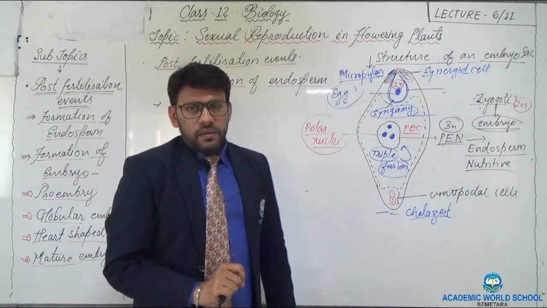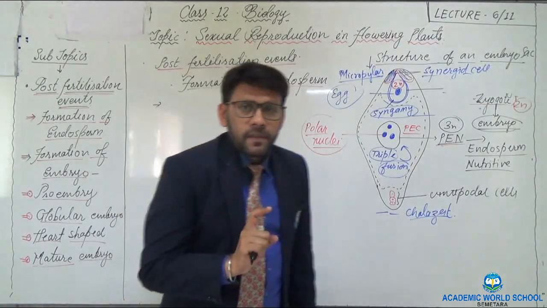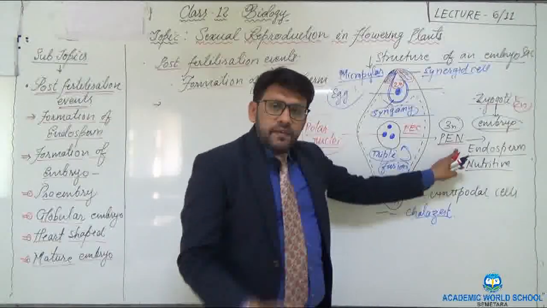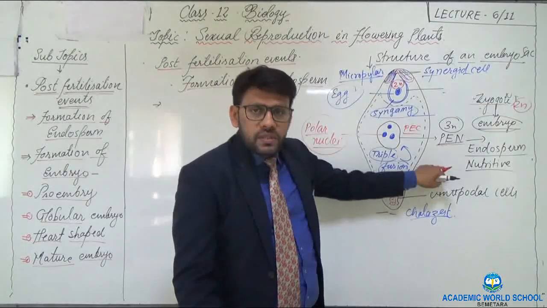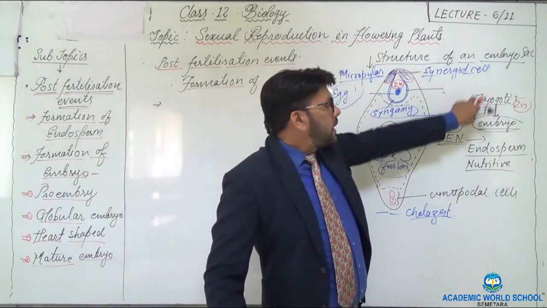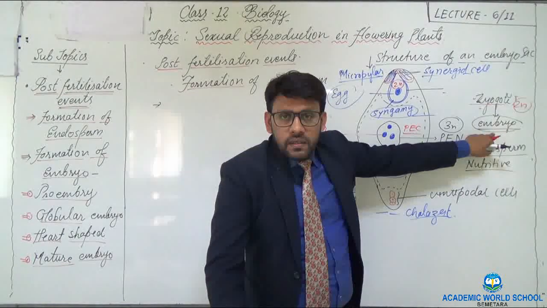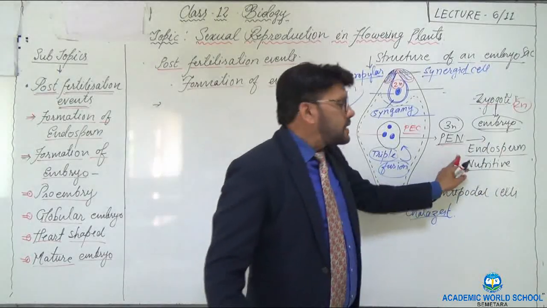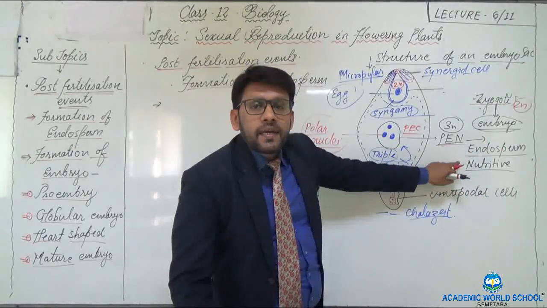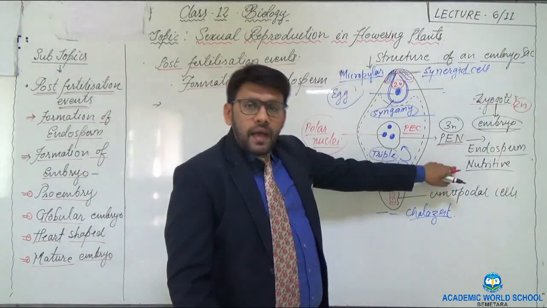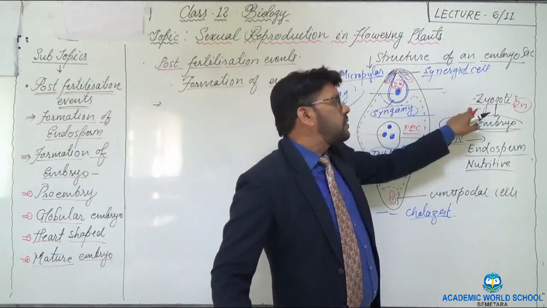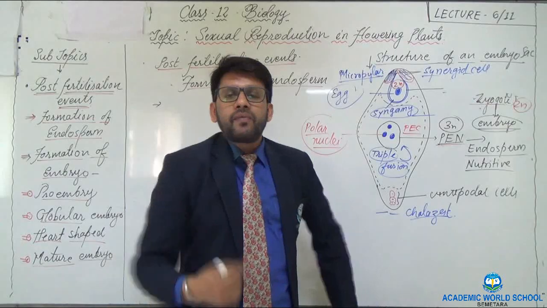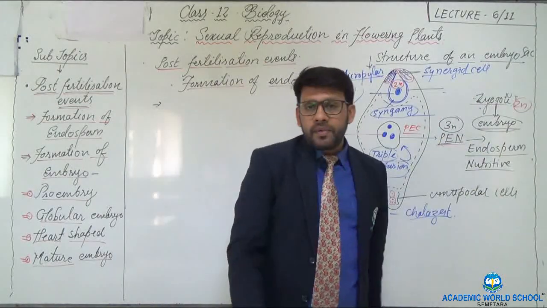So listen carefully, unless and until some amount of endosperm is formed within the embryo sac, the zygote doesn't start developing or dividing. There is a reason. Because this endosperm is a kind of reserve food, and this food is supplied to the zygote so that the zygote gets nourished and it can divide and ultimately form the embryo.